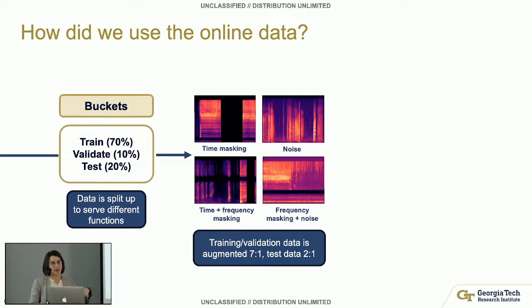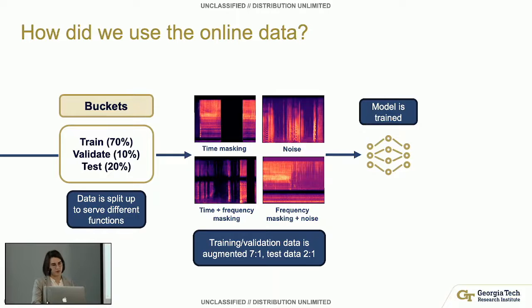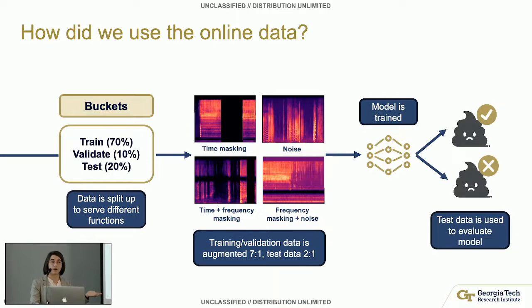For the training data, for every one real data point, we had 7 augmented ones. And for the test data, we had 2 to 1. We didn't augment our test data that much because we wanted it to still be realistic. So it was only augmented with background noise that would be like people shuffling or talking a little bit, things you'd expect to hear in a bathroom environment, not the time masking and stuff like that. So we then train our model and evaluate our model.